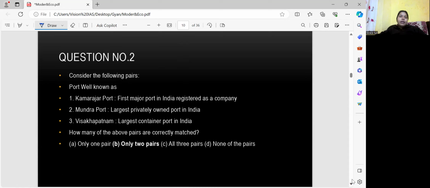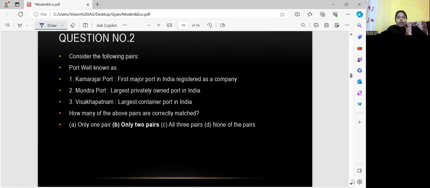So let's see. Kamarajar Port, and next to it the answer is: first major port in India registered as a company. Mundra Port, largest privately owned port in India. And Visakhapatnam, largest container port in India. And the question is how many of the pairs are correctly matched. So what is Kamarajar Port famous for, what is Mundra Port basically known for, or Visakhapatnam?